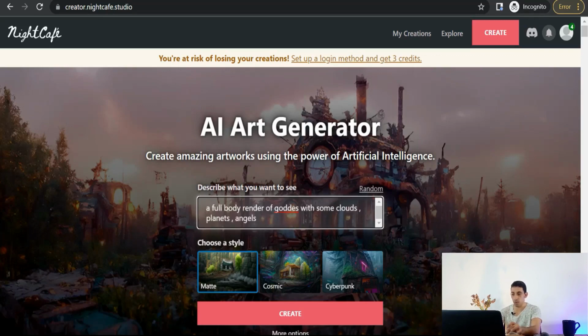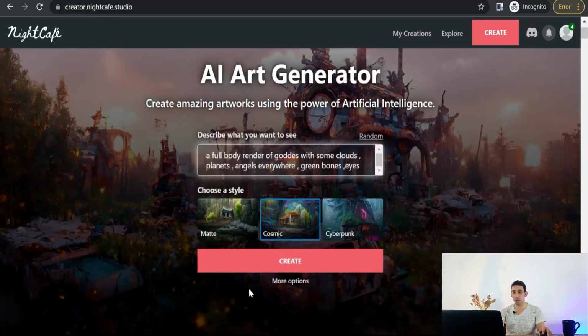or angels everywhere, and green tones, eyes for example, and so on and so forth. And now we can select a style like matte, cosmic, or cyberpunk, so we can use this one, cosmic, and now create.